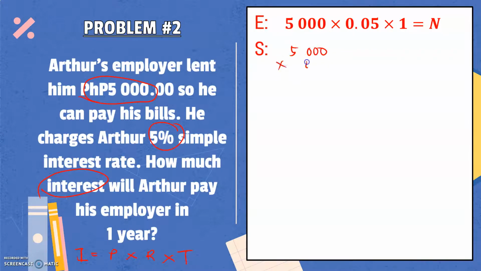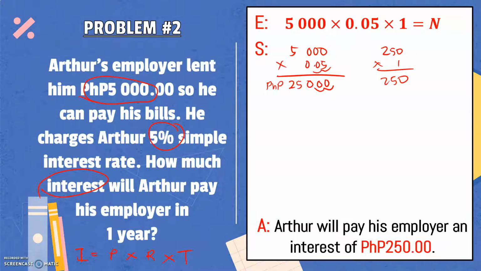5,000 times 0.05. 5 times zeros will give us 0. So let's just copy those zeros. 5 times 5 is 25. The rest of the digits to the left are 0, so there's no need for us to multiply them anymore. Now let's count the number of decimal places. We only have 2 decimal places in our factor, so in our product, we should also have 2 decimal places. So that means we have 250 pesos, and this will be the interest for 1 year. Even if we multiply it to 1, still that will give us 250. Okay? Therefore, Arthur will pay his employer an interest of 250 pesos.